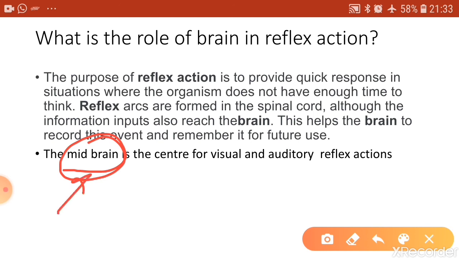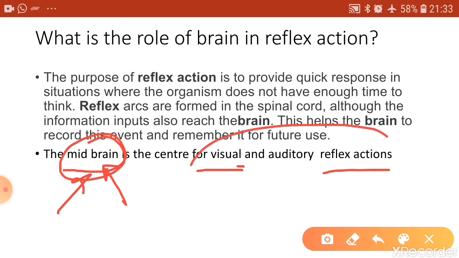The midbrain is the center for audio visual reflex actions, like sudden closing of the eyes when light is flashed, which is a visual reflex action, or a sudden movement of the head if you hear a loud sound. These are all audio visual reflex actions, and there the center is the midbrain, not the spinal cord. Here again thinking is not involved.